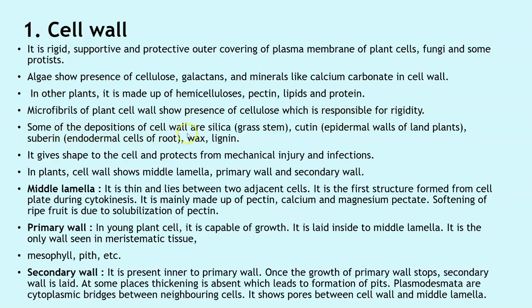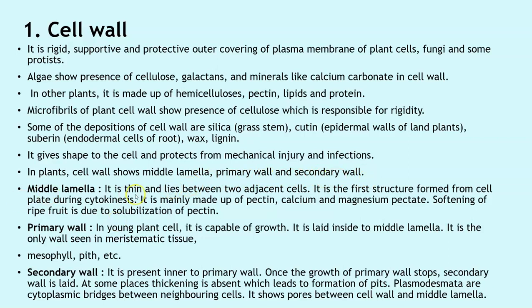Some of the depositions of the cell wall are silica, cutin, suberin, lignin and wax, found in the epidermal wall of land plants and the endodermal cells of the root. It gives shape to the cell and protects it from mechanical injury and infection. In plants, the cell wall shows the middle lamella, primary wall and secondary wall.